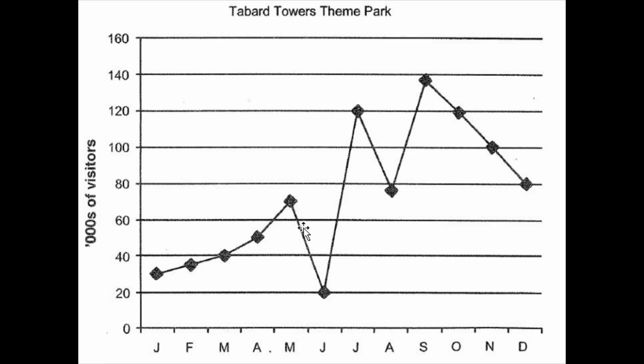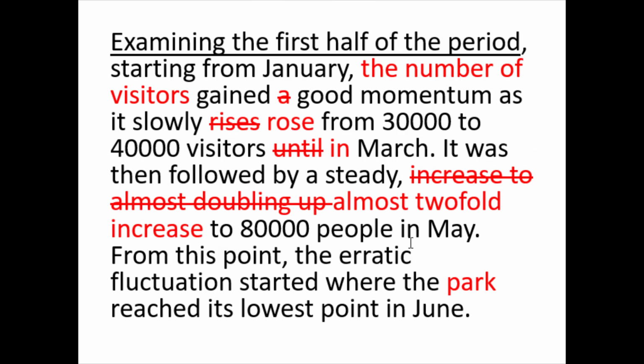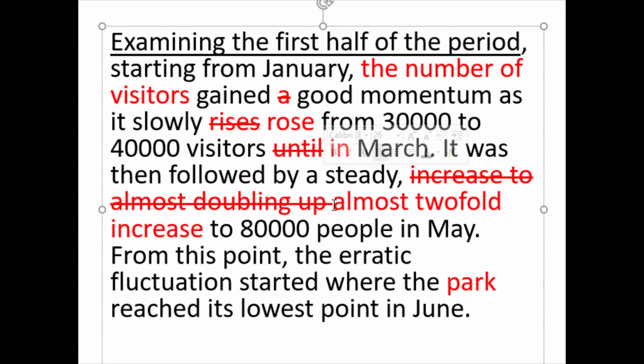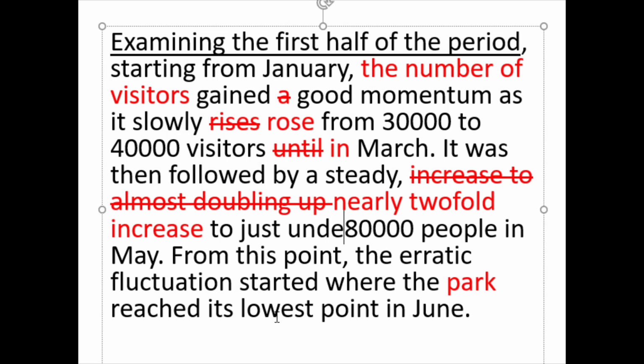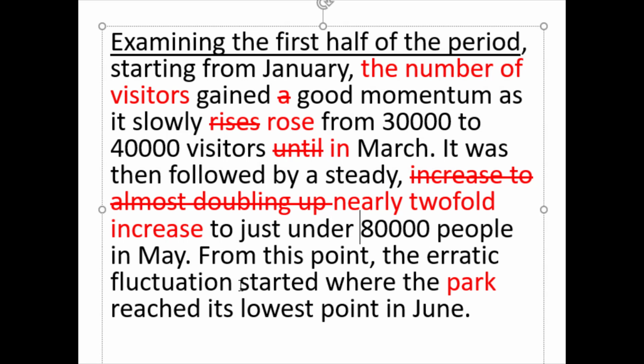Although when I look at this, that isn't really what the data is describing, is it? So let's make it accurate. By a steady, nearly twofold increase to, why don't we say just under, because it isn't really 80,000, to just under 80,000 people in May.